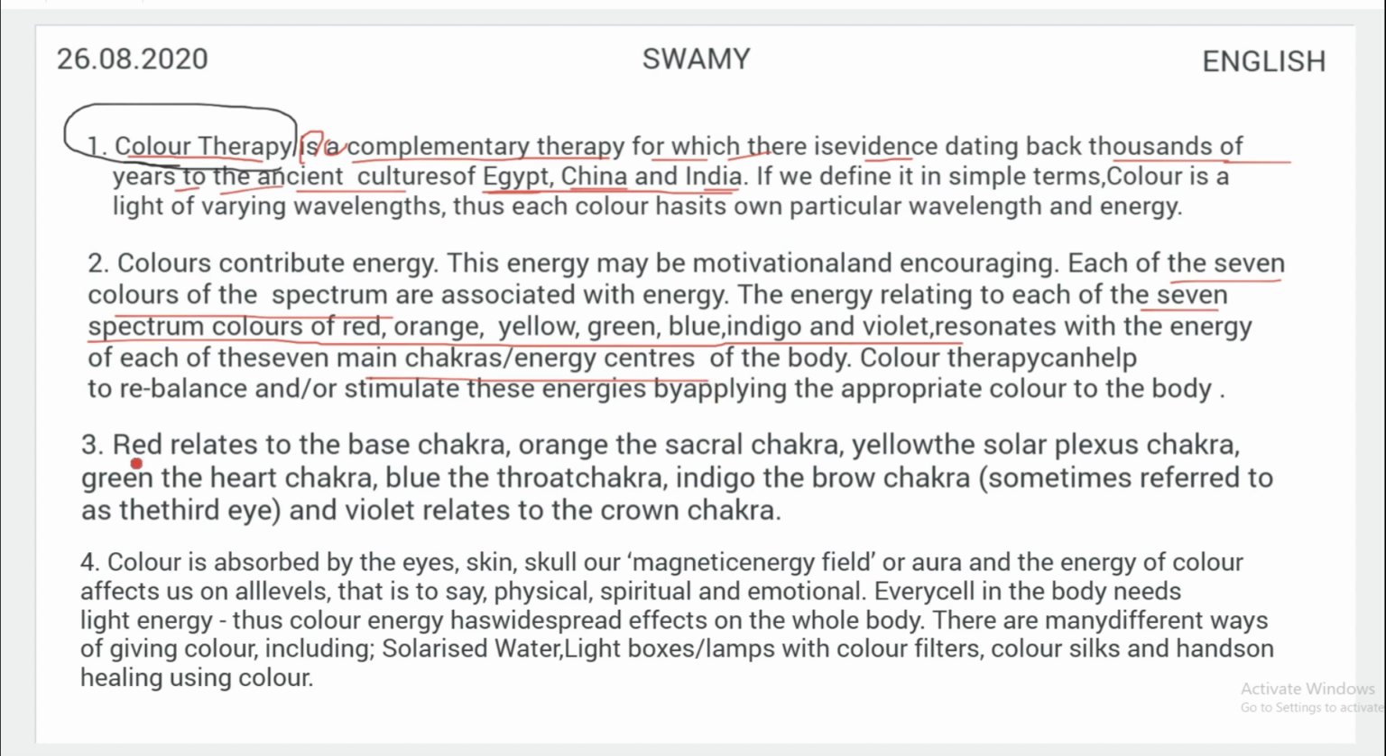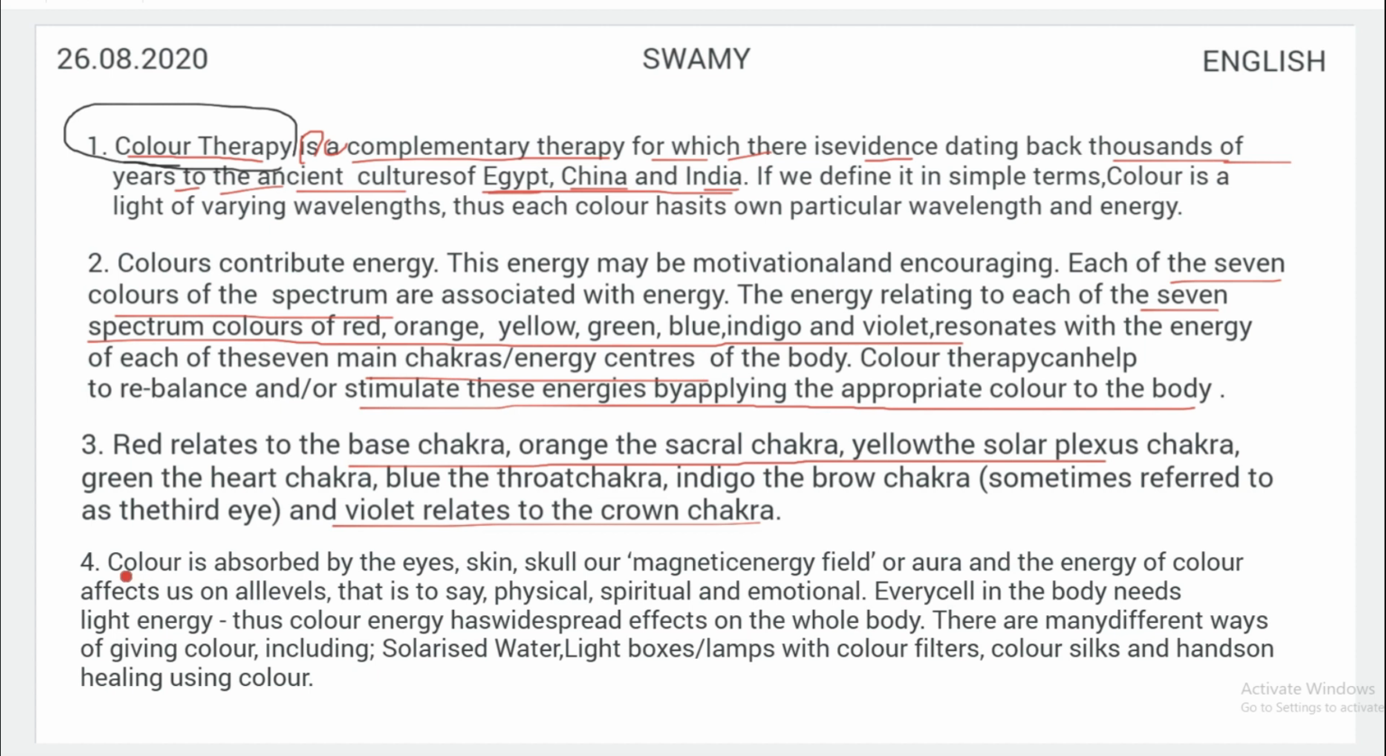Then come to this passage. Before that, it stimulates these energies by applying the appropriate color to the body. Red relates to base chakra, orange the sacral chakra, yellow the solar. So these are the important sentences which I believe. You can also select the sentences which you believe are important.